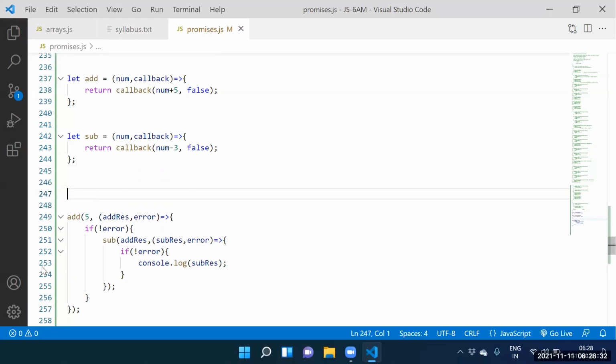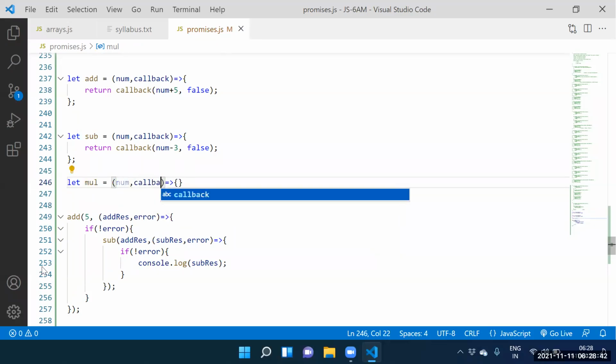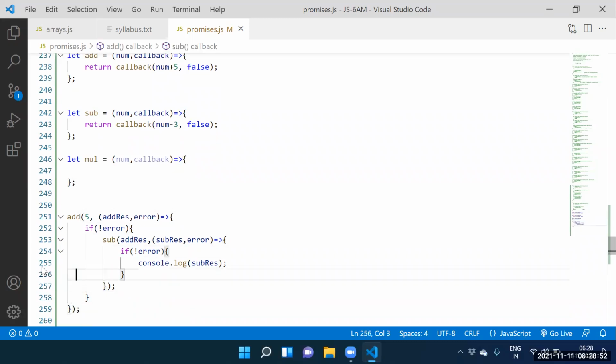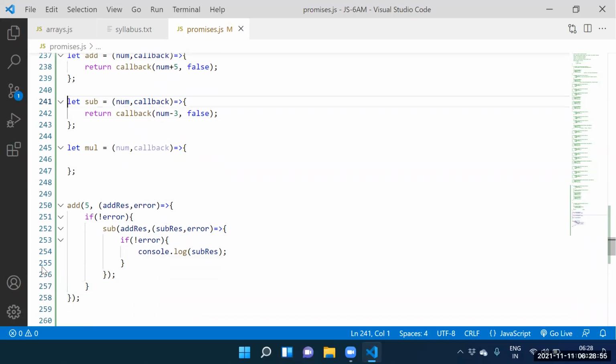Guys, can I create one more function? Yes, sir. Let multiplication equal to arrow function. Guys, num comma callback. Next one is the callback. We need to specify the num comma callback. Guys, can I call the multiplication function? Yes. Why not? We need to call the multiplication function.